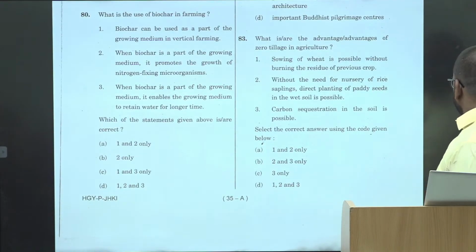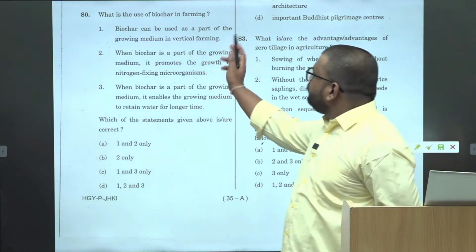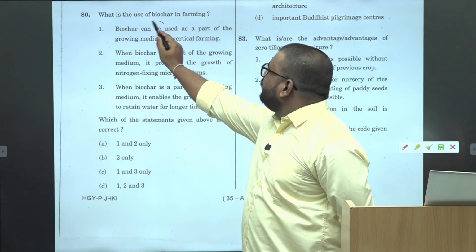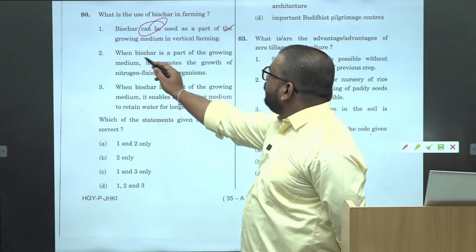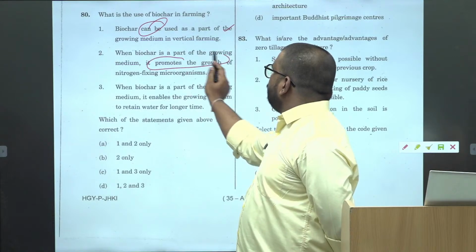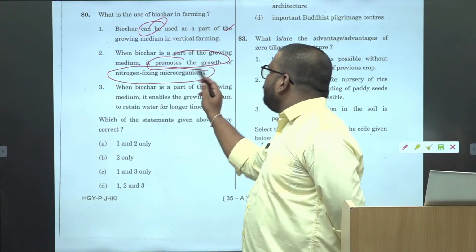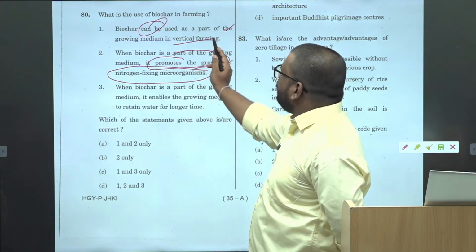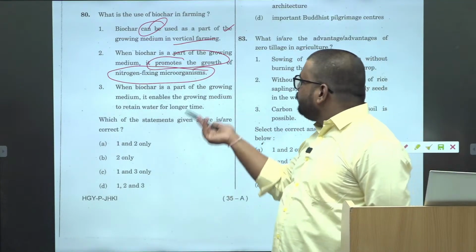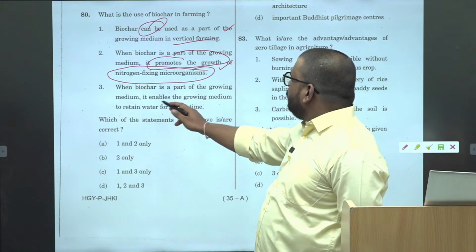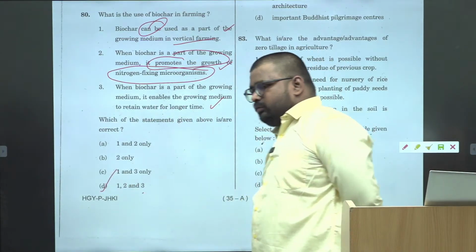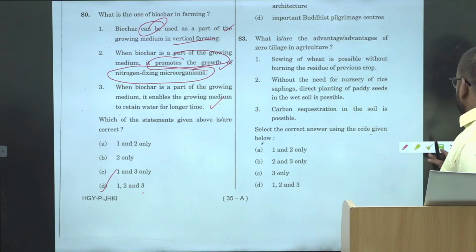Then biochar can be used as a part of growing medium in vertical farming. Again application correct. Then when biochar is a part of growing medium, it promotes growth of nitrogen fixing microorganism. Again if it is used in vertical farming, so obviously it will be having positive impacts. So jitne bhi positive impact we will consider it correct. It enables growing medium to retain water for longer time. Correct application. 1, 2 and 3. ठीक है.